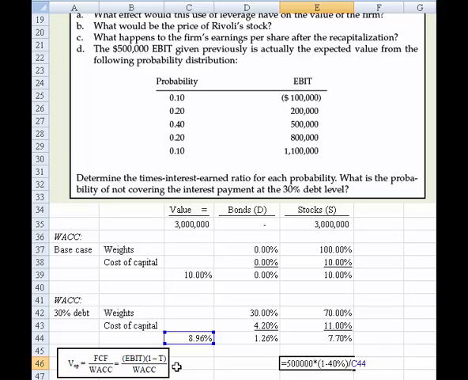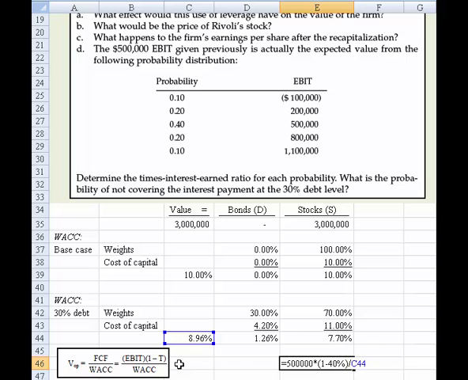We have a constant payment, the free cash flow, which is essentially equal to EBIT times 1 minus the tax rate, right? So the earnings before interest and taxes. Then we have to subtract off that portion of earnings that goes to Uncle Sam. The balance becomes ours, so 500,000 times 1 minus the 40% gives us the top part of that perpetuity formula.